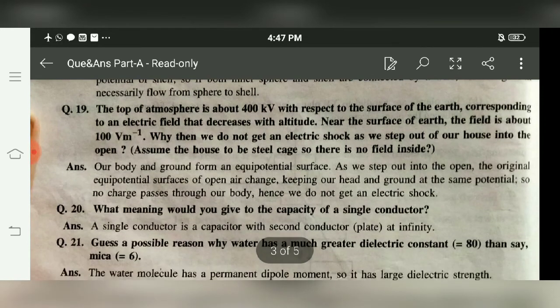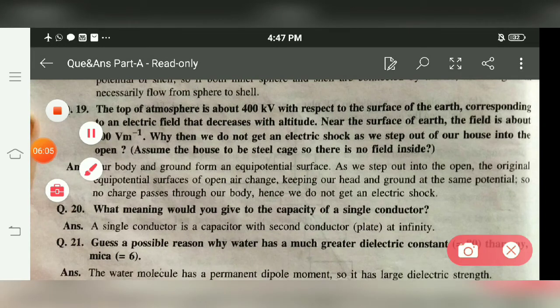Next is, the top atmosphere is 400 kilovolt with respect to the surface of the earth, corresponding to an electric field that decreases with altitude. Near the surface of the earth, the field is almost this much. Why do we not get any electric shock when we step out of the house, or step into the open?